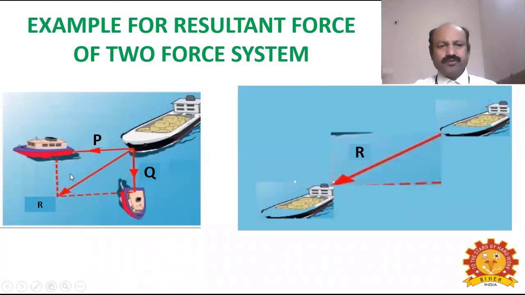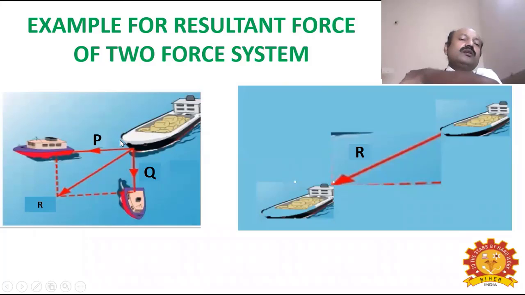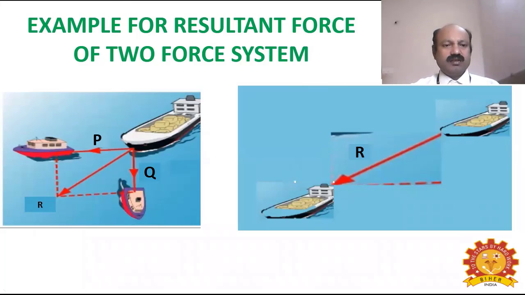They are applying forces. For example, the middle-sized boat applies a 1000 Newton force in the west direction, and the small boat applies a force of approximately 500 Newton in the south direction.